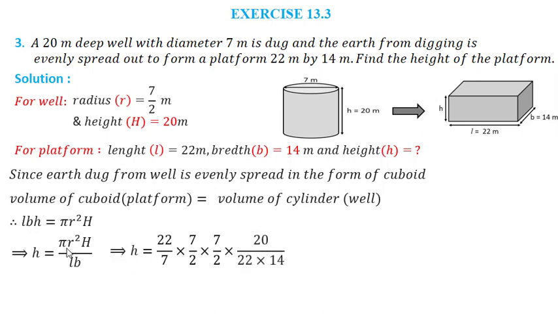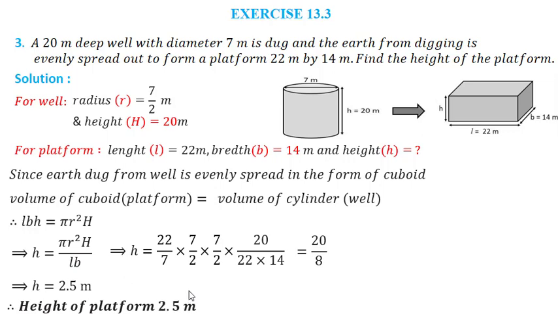Now let us put the respective values. Pi is 22 upon 7, r is 7 upon 2 into 7 upon 2, into value of H is 20 and the value of LB is 22 into 14. So we simplify it. How we can simplify? This 22 cancels, this 7 cancels. Now here this 7 1s are 7, 7 2s are 14. So 2 and 2, that is in denominator we have 8 remaining. So I will say that 20 upon 8, that gives me answer of h as 2.5 meter. So height of this platform is 2.5 meter.